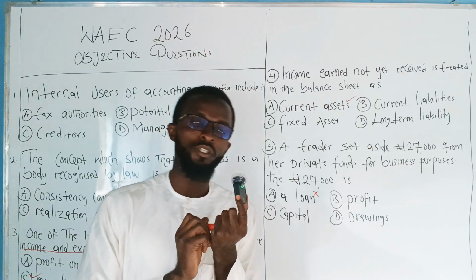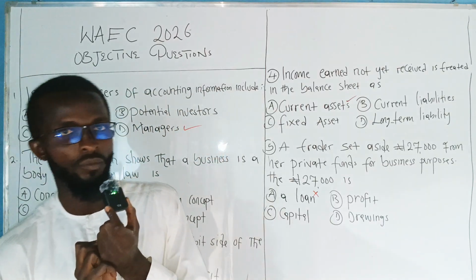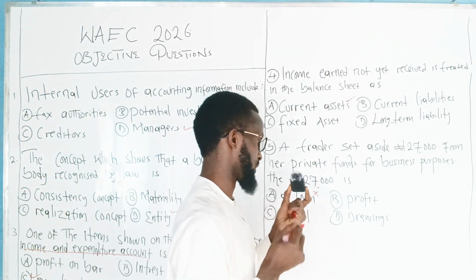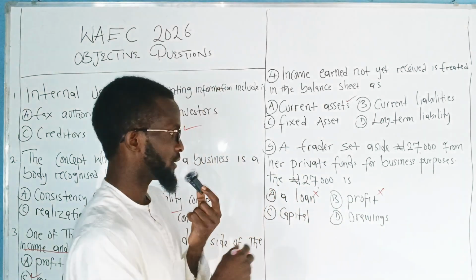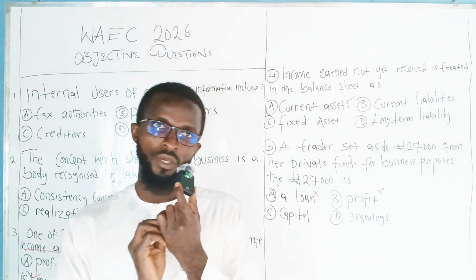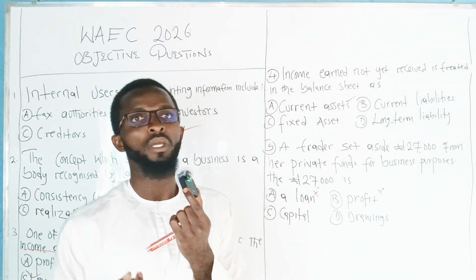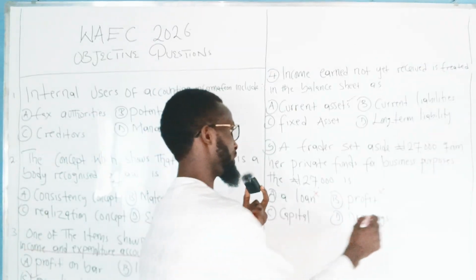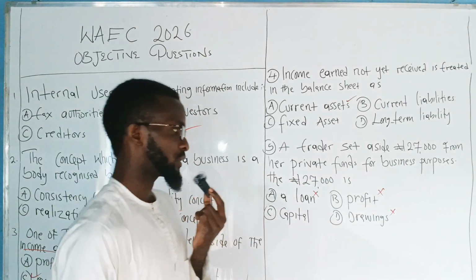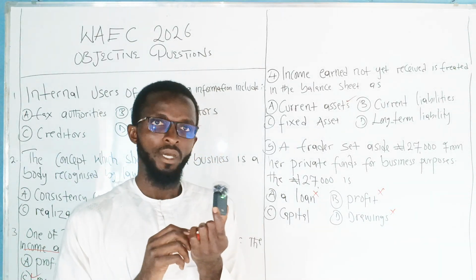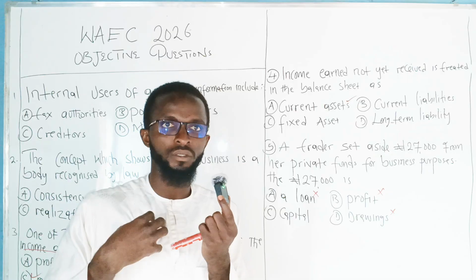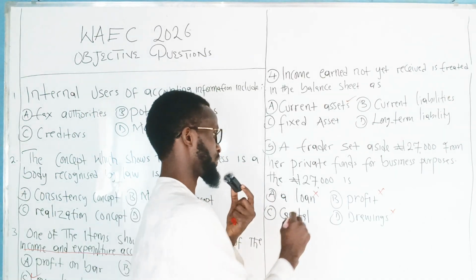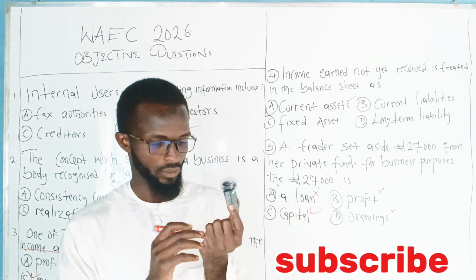Profit. This is what we earn after the operation of the business. The profit comes from the business. So profit also is not an answer. Then drawings. This is when the owner takes some cash or goods for personal use. So this one shouldn't be the answer as well. But when the owner introduces his own personal money into the business, this is what you call capital. So therefore the answer is capital.